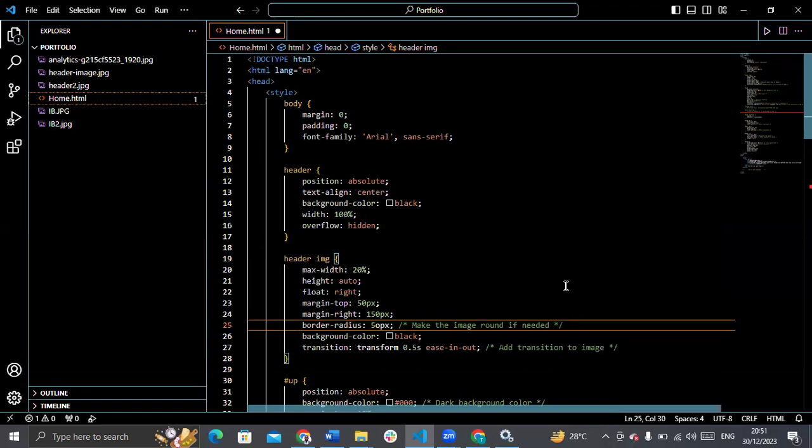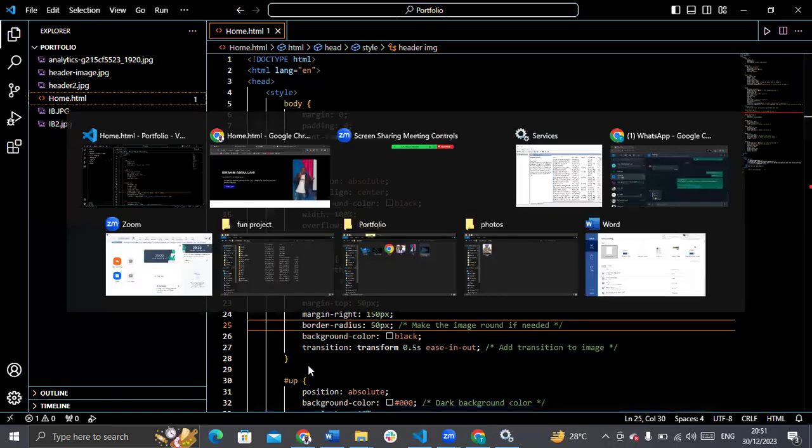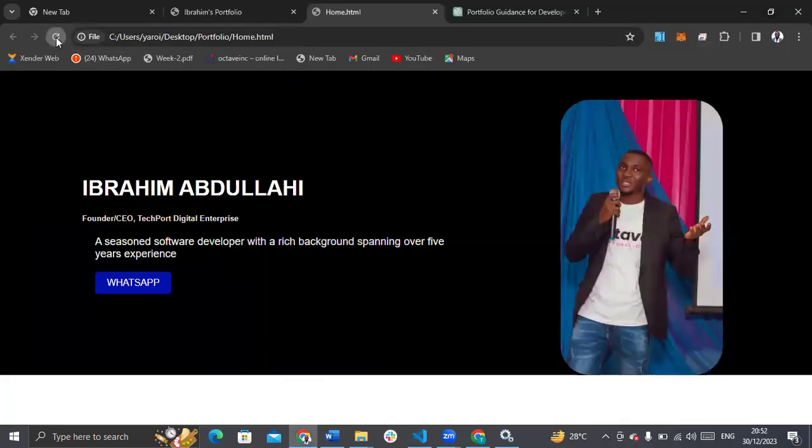But because the picture is landscape, you need to make sure the picture has four equal corners, so you have a circle. If the picture is not four equal corners, you won't have a circle. You will just have something. So let's do it. This won't give us a complete circle. It will be like an egg shape. Let's refresh and see. It's not even up to the egg shape, but as you can see, the border radius is even more curved than the other one.